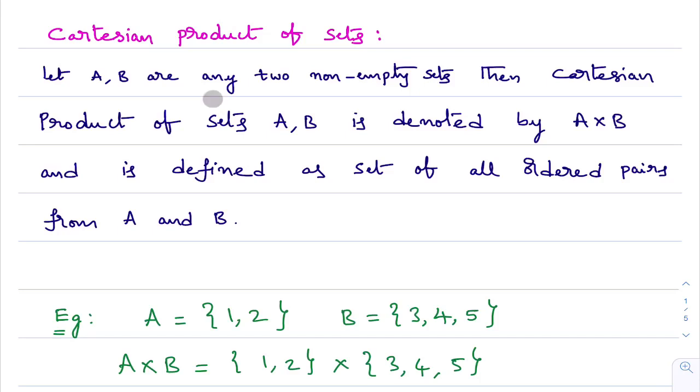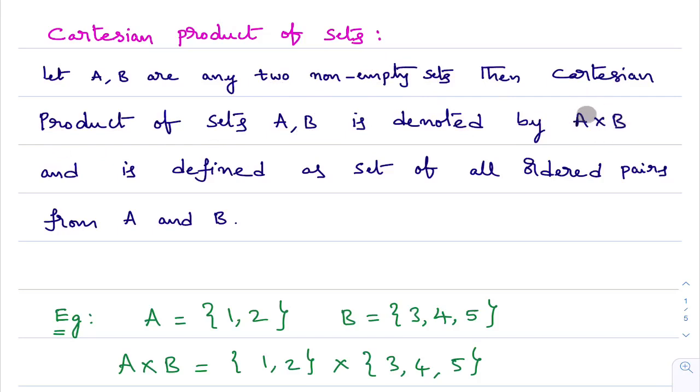Okay, look here. What is this definition? Cartesian product of sets. Actually, to understand the definition of relation, you must know what is the Cartesian product of sets. This we already learned in first PUC. However, I am revising it quickly. You see, A comma B are any 2 non-empty sets. We consider A comma B are any 2 sets which are not empty. Then the Cartesian product of sets A comma B is denoted by A cross B.